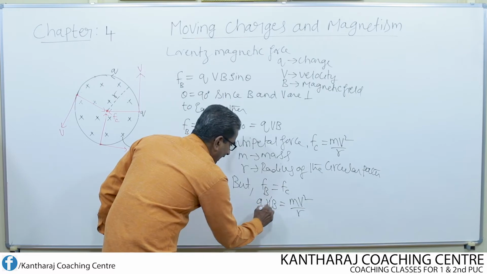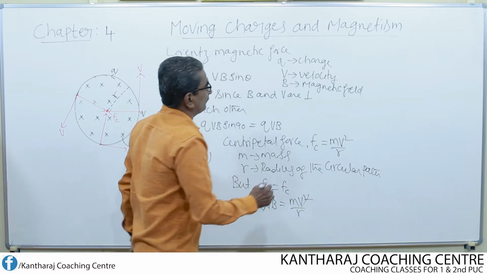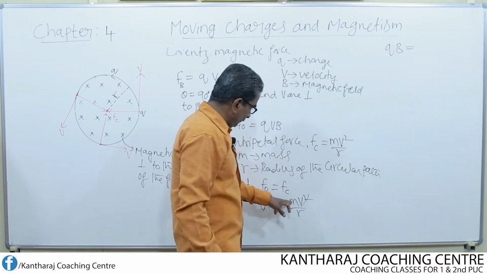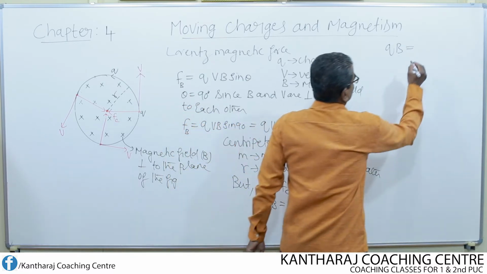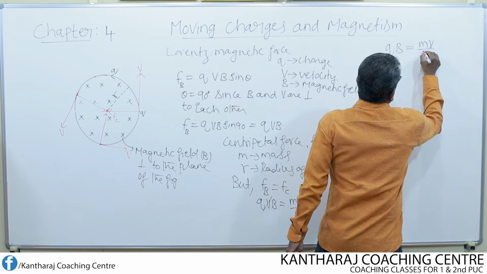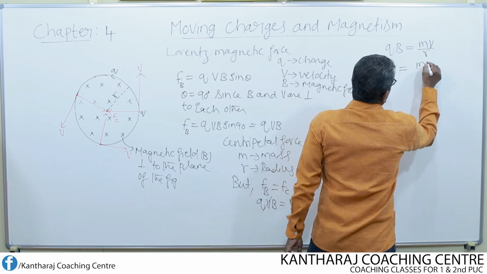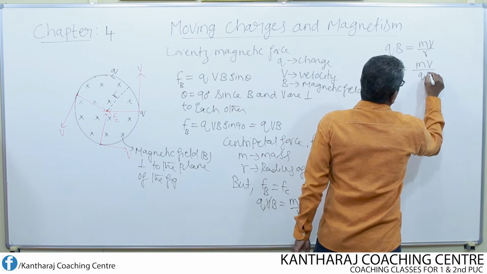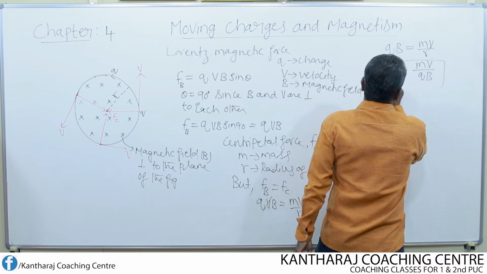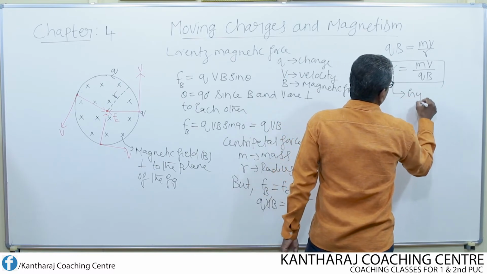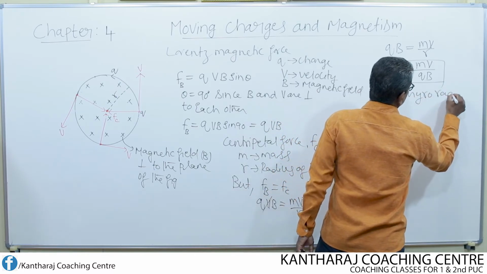So one V and V gets cancelled. What is left here? QB is equal to mv by r. Cross multiply this, then r will be equal to mv divided by qB. This is the radius of the circular path, and we also call this the gyro radius.